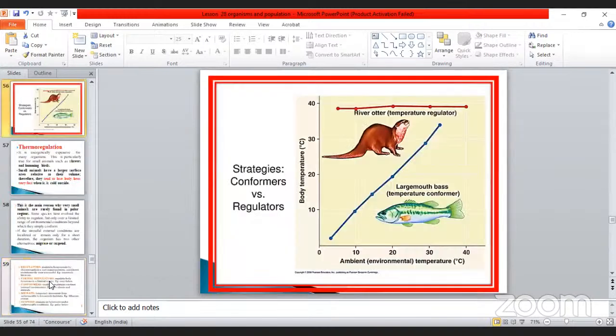Okay, see here, regulator versus conformer, same things are there. Amphibian nature. This is denoted as the body temperature. This one is called the ambient environmental temperature.